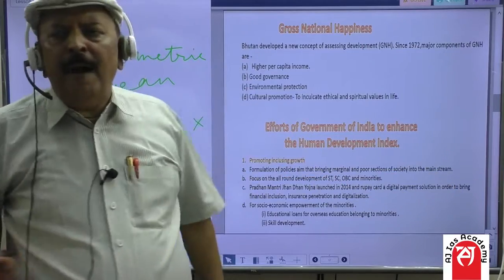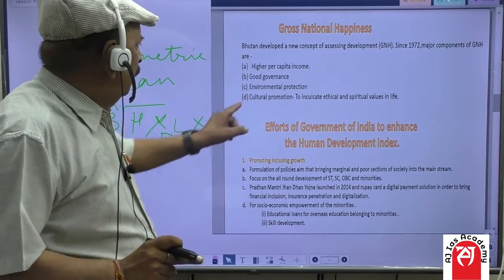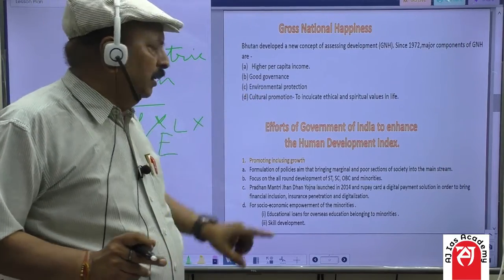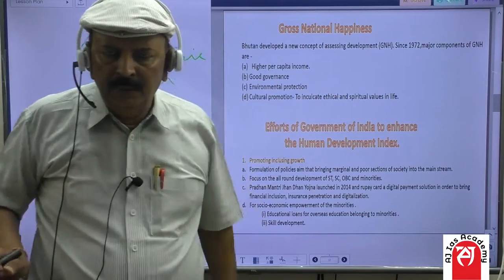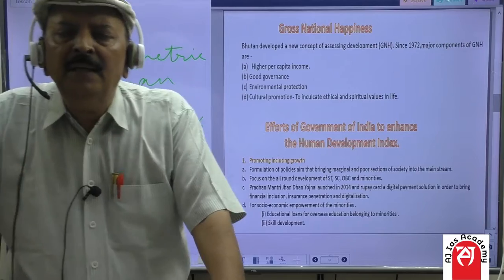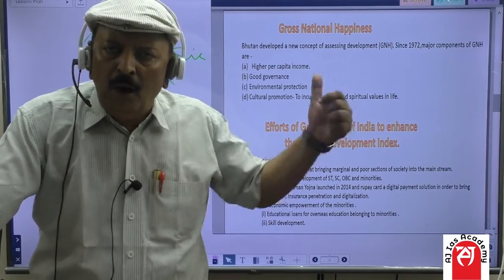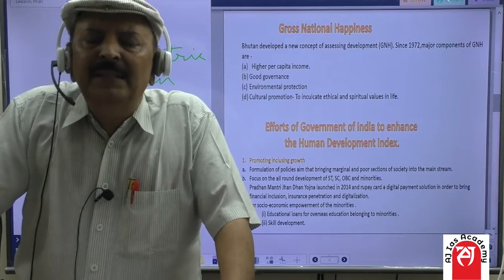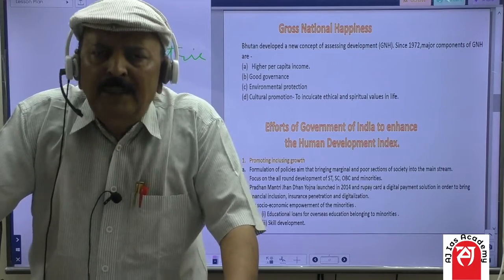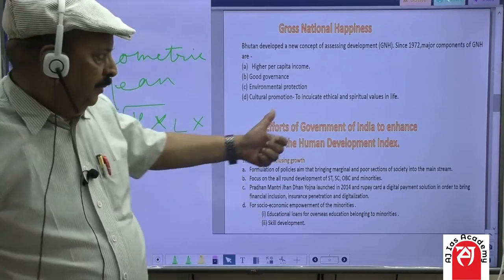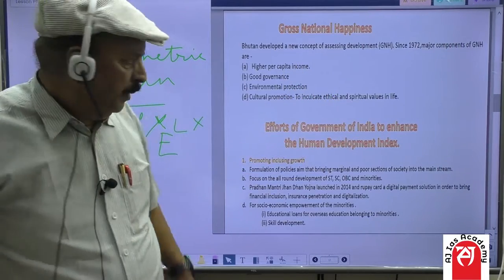So there is need of environmental protection while developing our economy. And fourth is cultural promotion, means to inculcate ethical and spiritual values in life. It means not only economic growth, but also spiritual and ethical development is necessary for human beings, so that they can lead a happy life. So this is a new formula given by Bhutan.